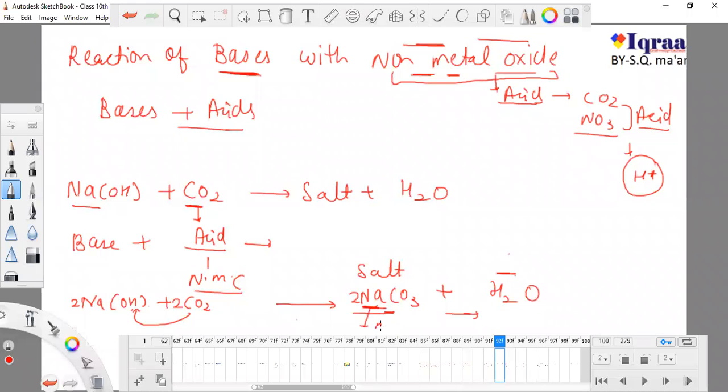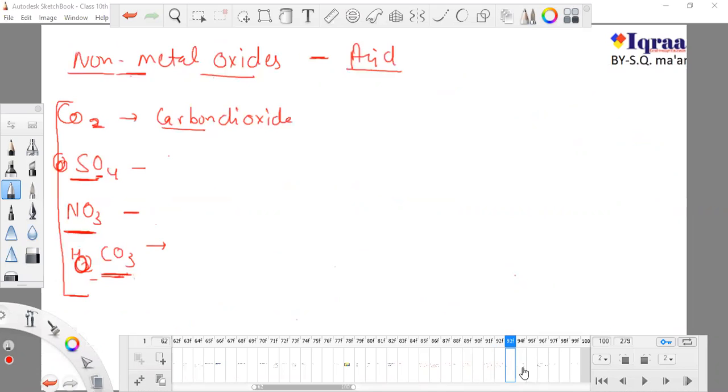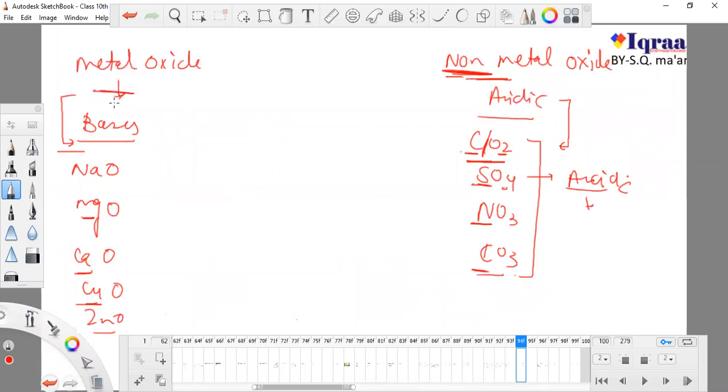Because one is metal and one is non-metal. We know that when metal and non-metal come together, they will form a salt. Okay, so remember, the whole purpose of teaching you this is that non-metal oxides are acidic. Don't think twice. And all metal oxides are bases.